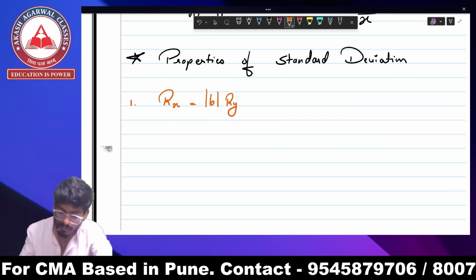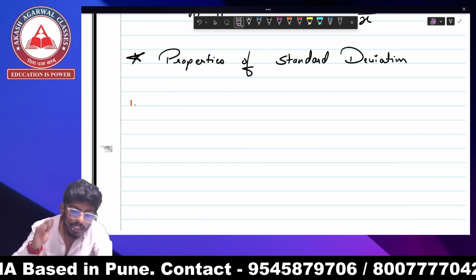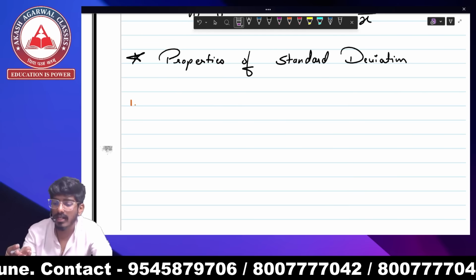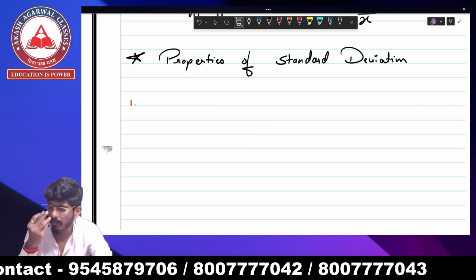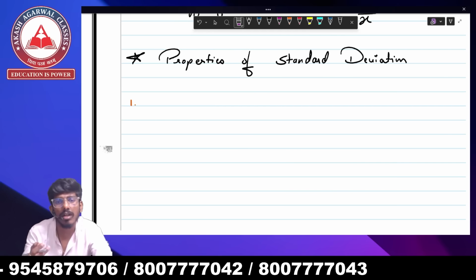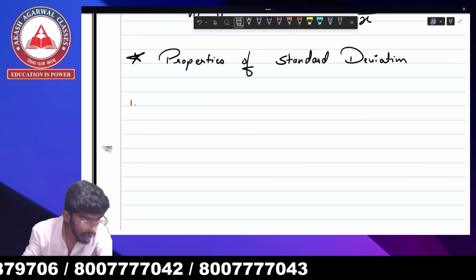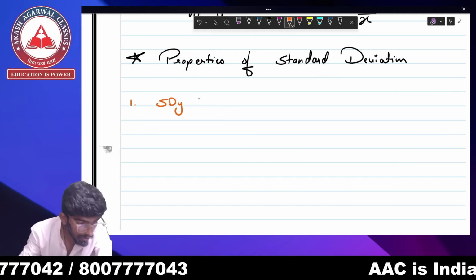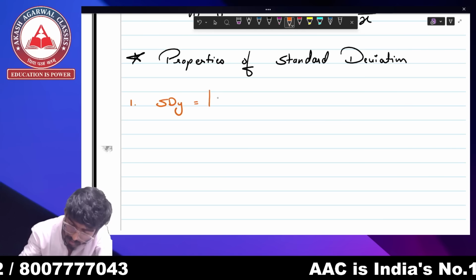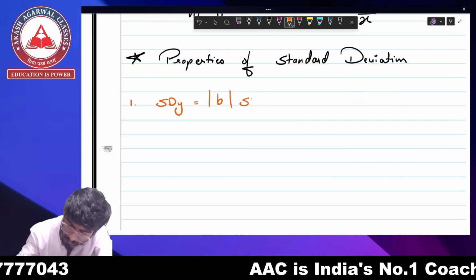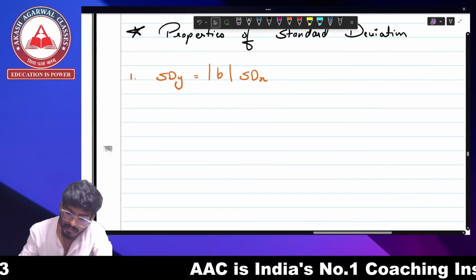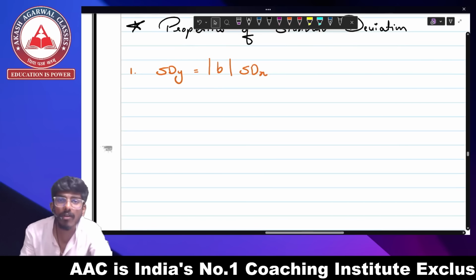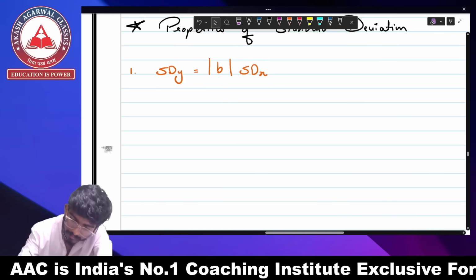We have even solved the question. So similar to that, whether it might be range, quartile deviation, or mean deviation, the solving is going to be the same. So over here, standard deviation of y is equal to mod b times standard deviation of x. This is your first property.